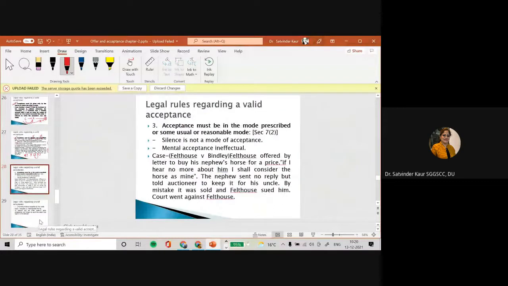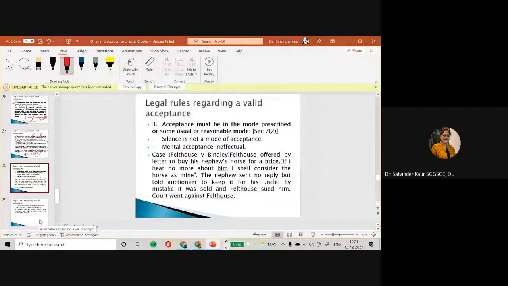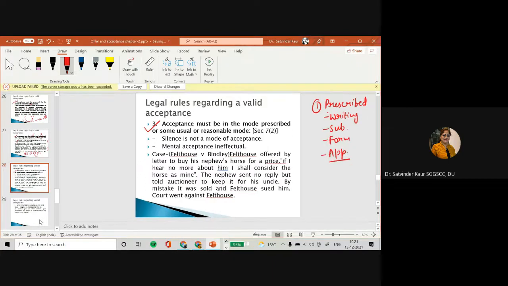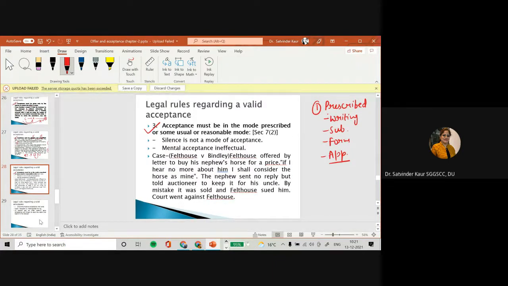It says that acceptance must be in the mode prescribed or some usual or reasonable mode. So it means that in this particular case, 3 points are important. One, if the mode is prescribed, it should be as per the mode. For example, if writing is necessary, certain submission is necessary, or a certain form is necessary, certain application is necessary. तो अगर mode prescribed है, so it should be strictly according to the mode prescribed. And if you are not going to follow, it would not amount to valid acceptance.